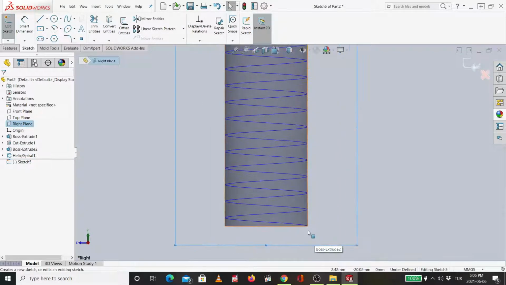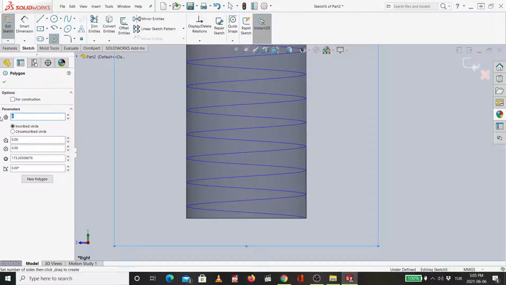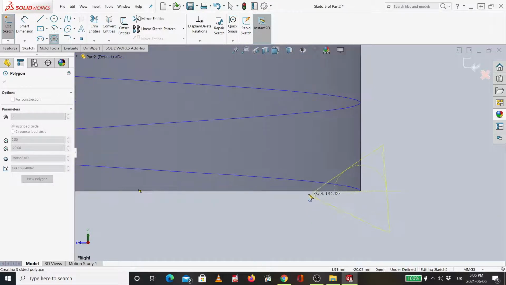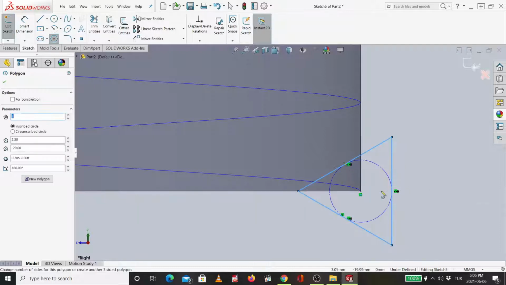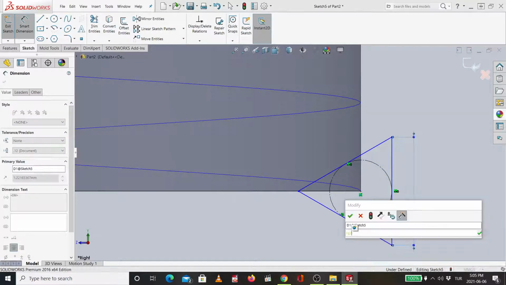And then I will now draw the profile which is suitable for one type of bolt, because bolts have different types. Let me go to polygon, but now not a hexagon, it will be a triangle, so 3. I will start from this point and go very random but straight up to here. Then I say okay. The height will be 1.27.